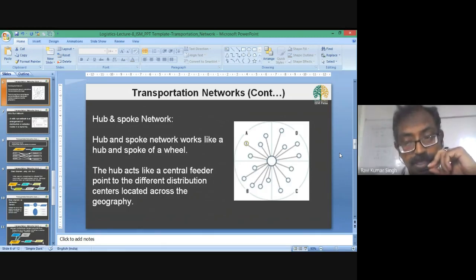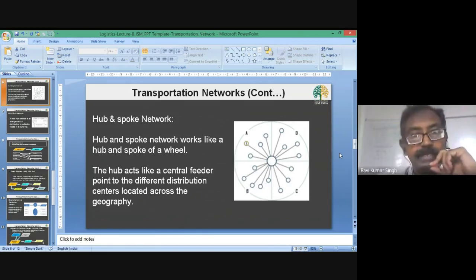As you may have your delivery or pickup points all over the geography, you set up a central point which may not have equidistance with all the pickup and delivery points in reality, but more or less it is centrally located.